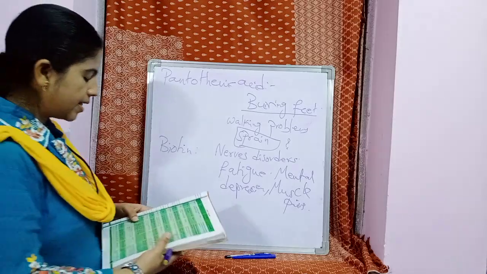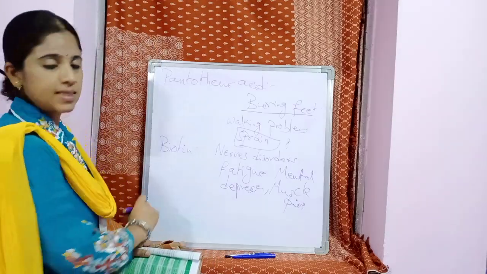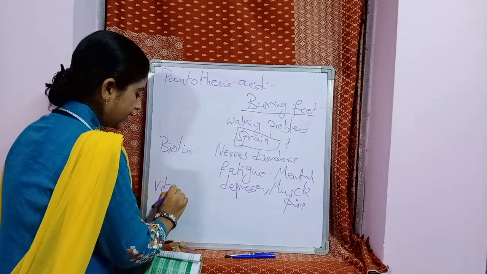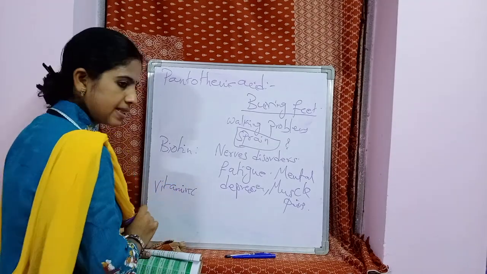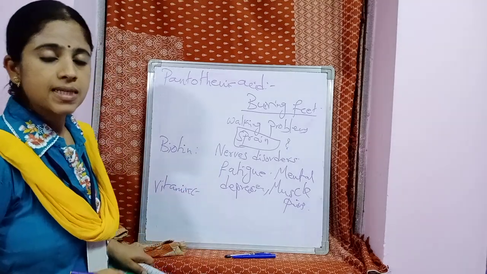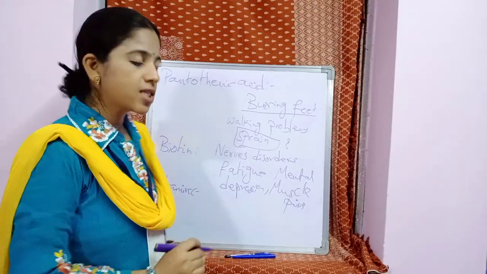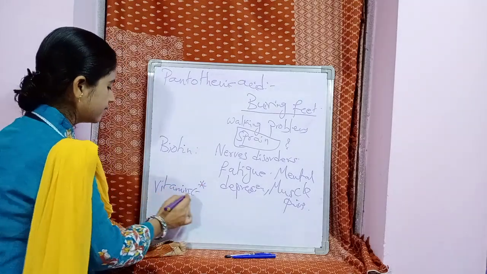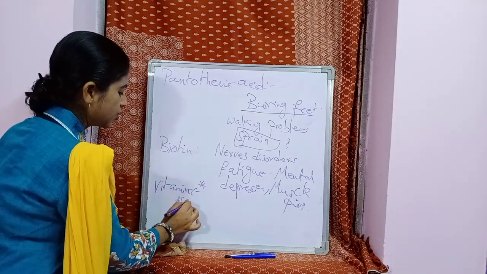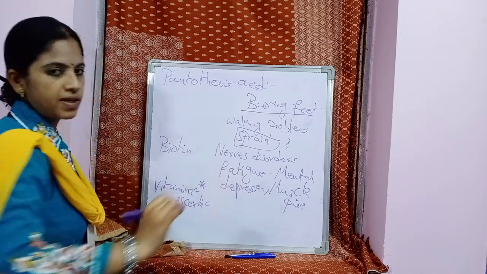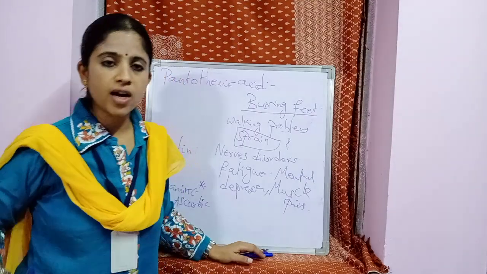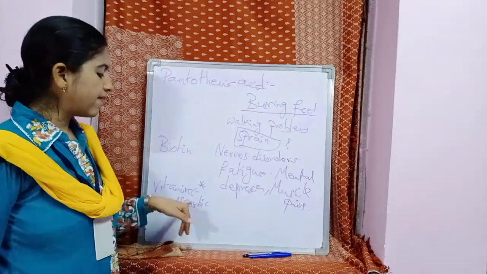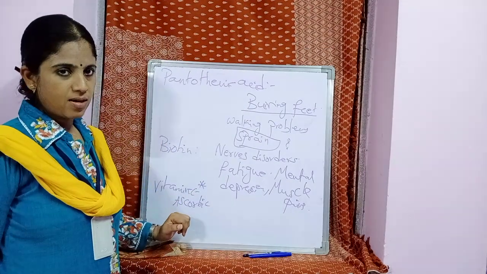And next, the last water soluble vitamin is vitamin C. It is scientifically called ascorbic acid. Put a star mark to this vitamin C. Why did I ask you to put a star mark? Because of the present situation of the corona disease, the doctors have been advising to take vitamin C rich food items.